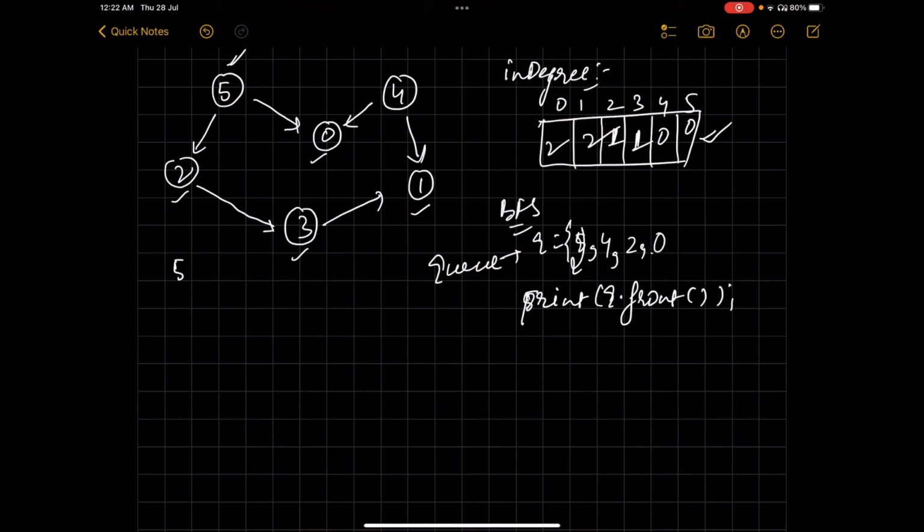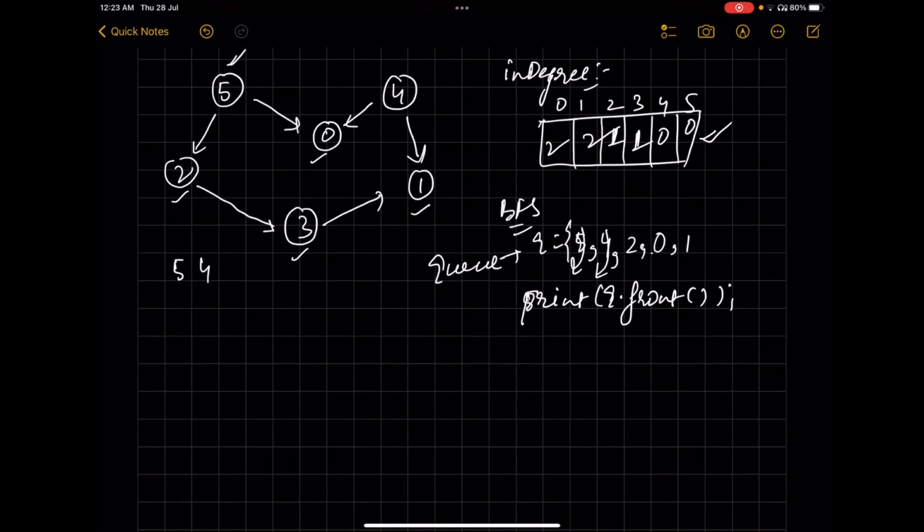After this we'll pick 4 and pop it out. 4 is printed. We'll look for the neighbors of 4. 4 is having neighbors 1 and 0. 0 is already inside the queue, so we will not insert 0 again. We'll insert 1 here.